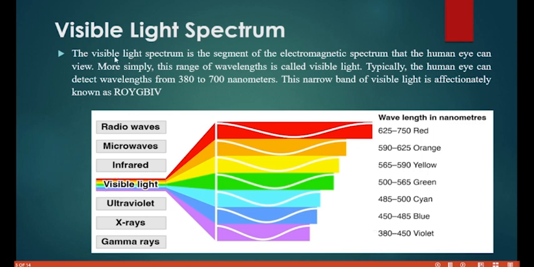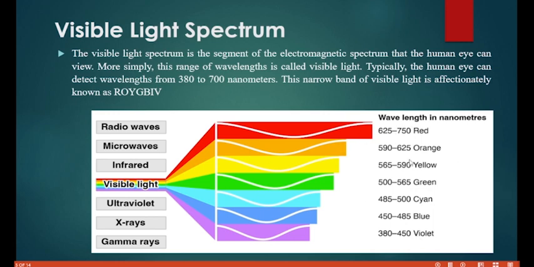So let's continue. The visible light spectrum is a segment of the electromagnetic spectrum that the human eye can view. More simply, this range of wavelength is called the visible light. Typically, the human eye can detect wavelengths from 380. Have you seen that? That's the one for violet. Violet starts from 380 to 450.